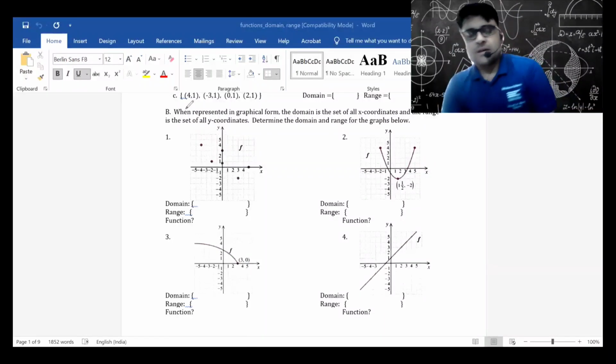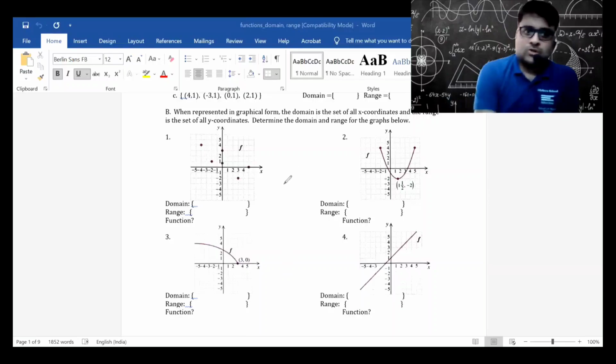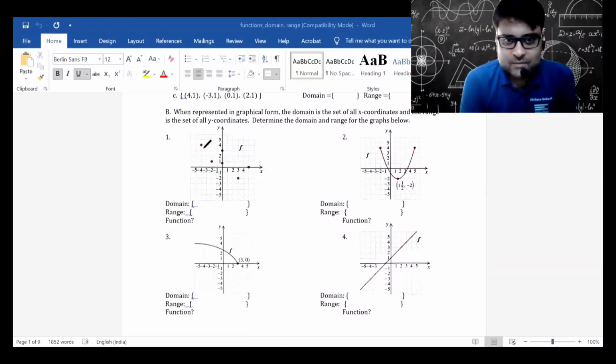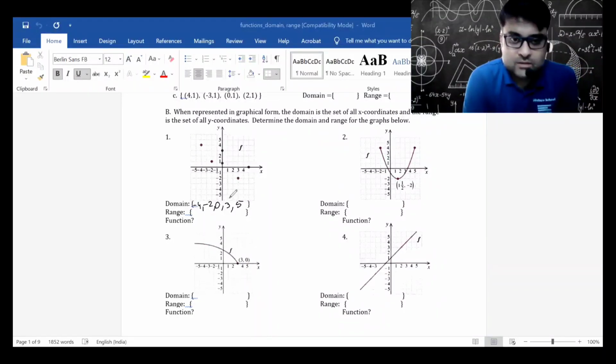So when I take a look at the first one and the second one in the diagram examples, the first one, the domain will be all the X elements. That's minus 4, minus 2, 0, 3, and 5. This will be the domain. The range will be all the Y elements. So that's minus 2, 0, 1, 3, and 4, right?